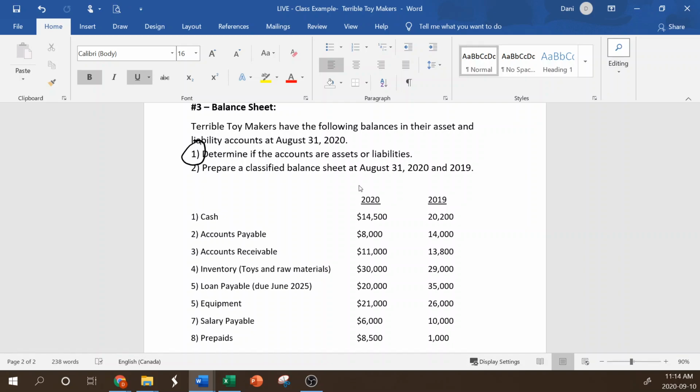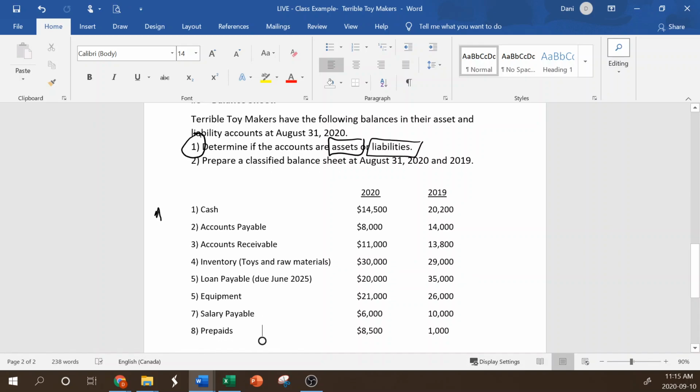So cash is the first one. Well, actually, before we get to it, remember that assets are economic resources owned by a business that have future benefit. Liabilities are amounts due or payable, owed to somebody else. So what we owe a creditor. So cash, is that an asset or a liability? Right, it is an asset. We have cash right now. It has a benefit to us. So that is an asset.